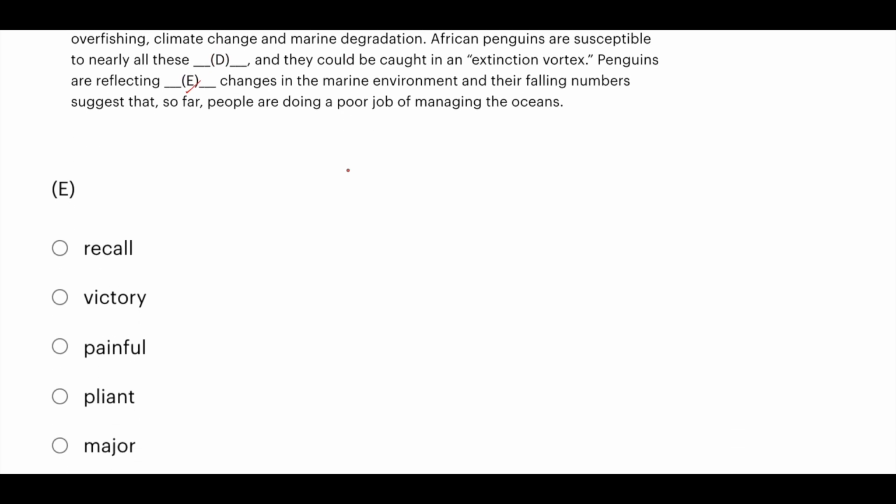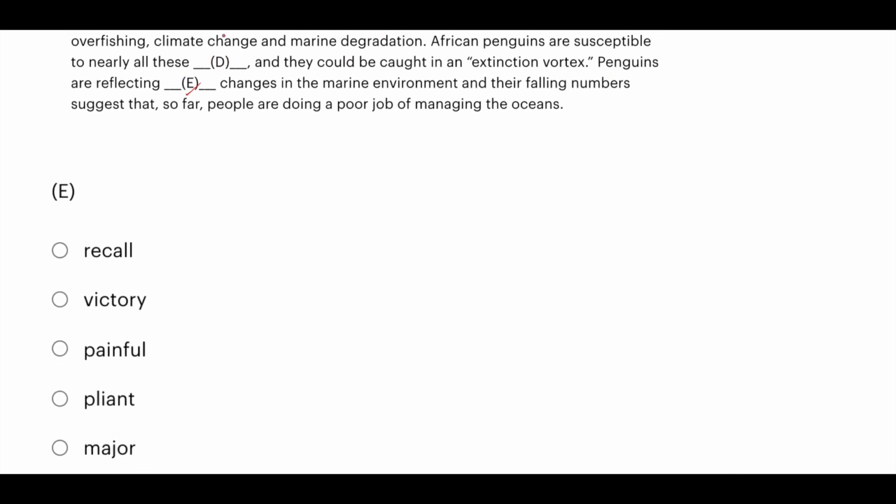Okay. Next. E. Penguins are reflecting dash changes in the marine environment, and their falling numbers suggest that so far people are doing a poor job of managing the oceans. Penguins are reflecting dash changes. Changes. This is a noun. So here you have to place an adjective. Recall is a verb. So ruled out. Victory, noun. Ruled out. Now you have 3 options: painful, pliant and major.